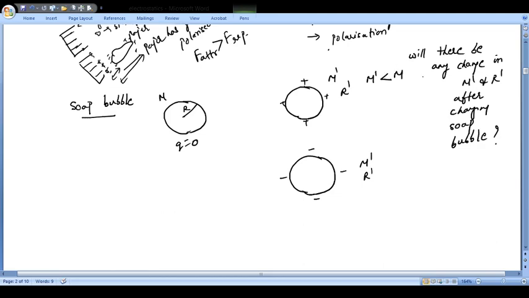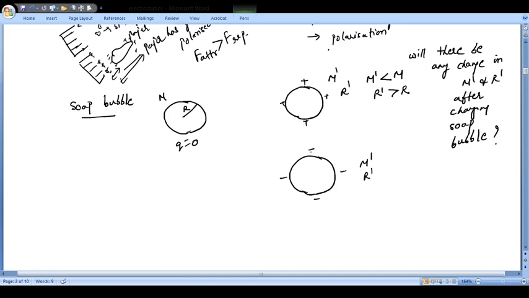The mass which is removed will be so small, because the mass of the electron is very small, that you will not be able to make it out. But still, theoretically your mass will be reduced because it's a positive charge, and because of the repulsion of these charges, your radius r dash will be greater than r.